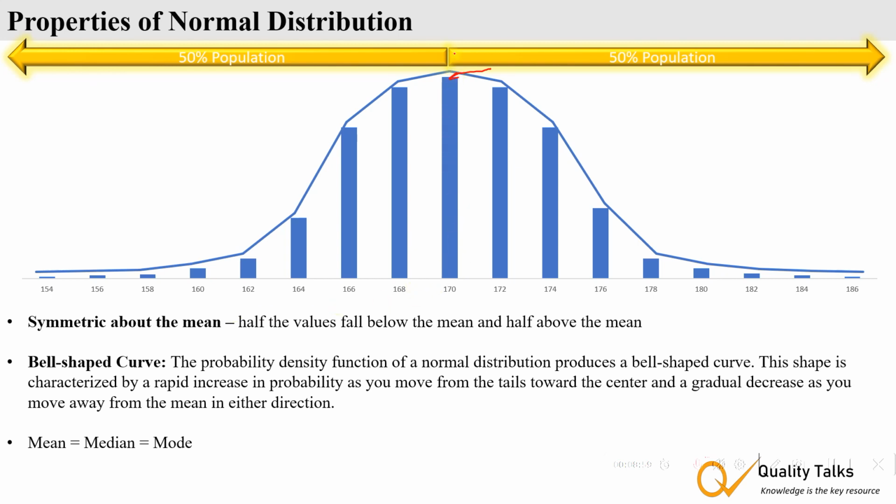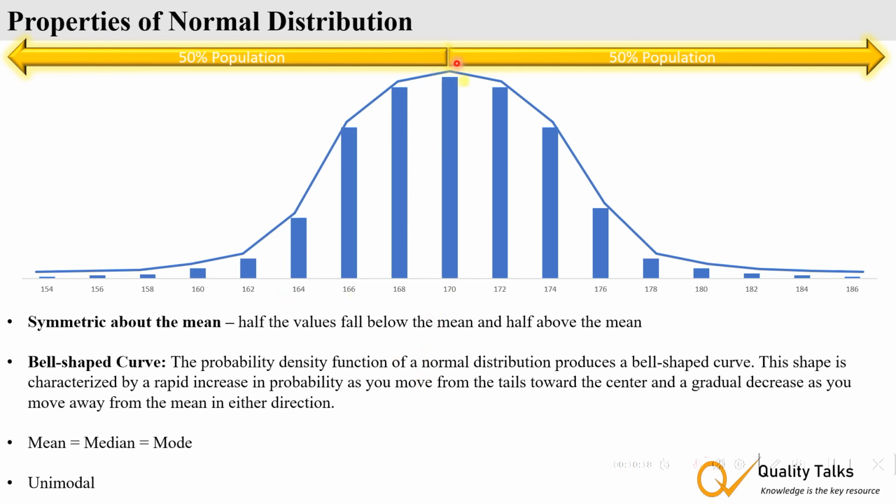So median is also 170, mean is also 170. Mode is the highest frequency number in the data. So 170 has the highest frequency, so this is also the mode. So in this case, mean is equal to median is equal to mode, which is a property of normal distribution. Normal distribution is unimodal.